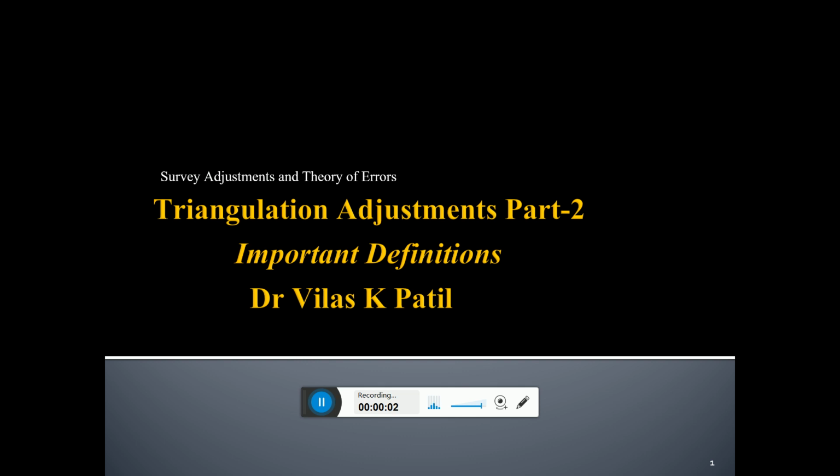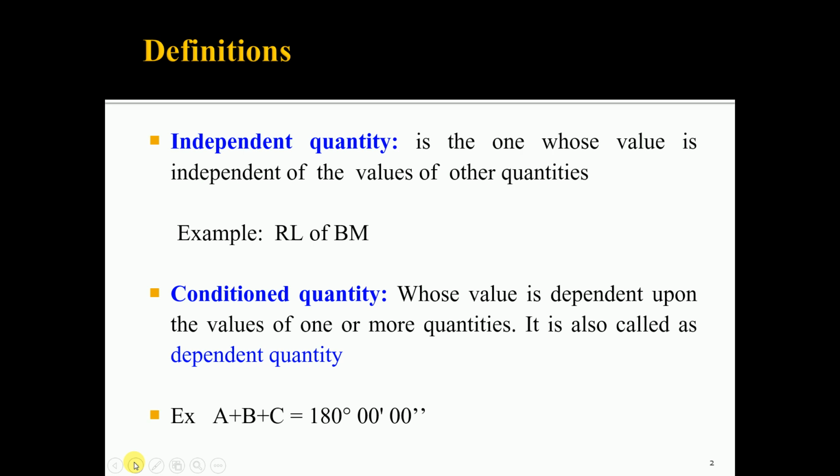So, dear students, in this lecture we are going to discuss the important definitions in triangulation adjustment. So, the first definition: an independent quantity is one whose value is independent of the values of the other quantities.